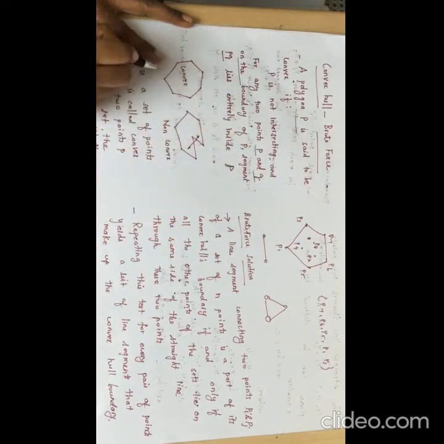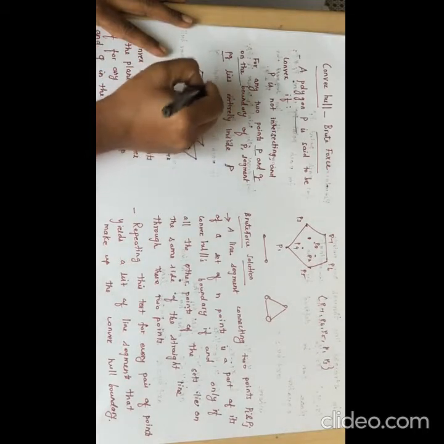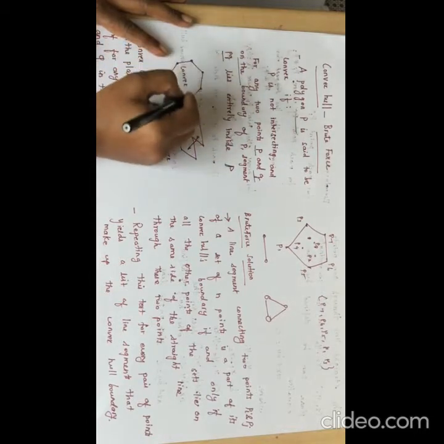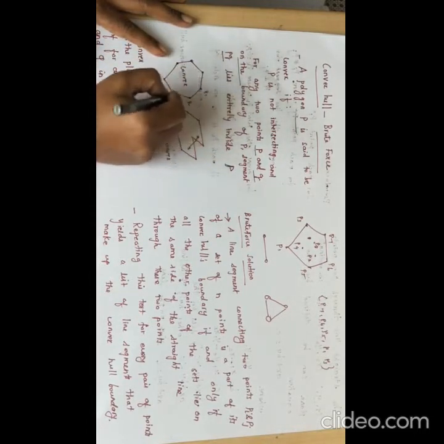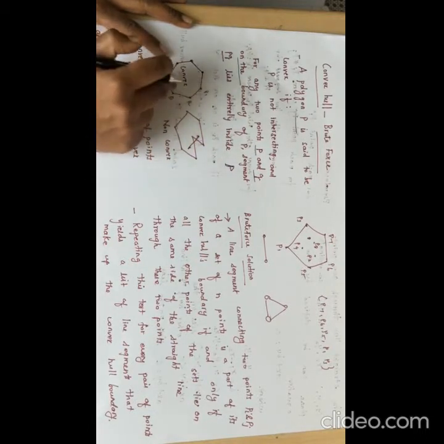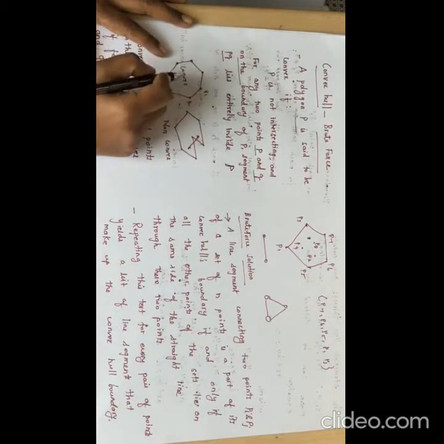So here this is an example for a convex. Here the convex boundaries are, these are the convex boundary points. Like P, Q, S, likewise the points, for example P1, P2, P3, these are the points. If you form the convex, all the other points in the plane should be inside the polygon. Okay, that is called convex.